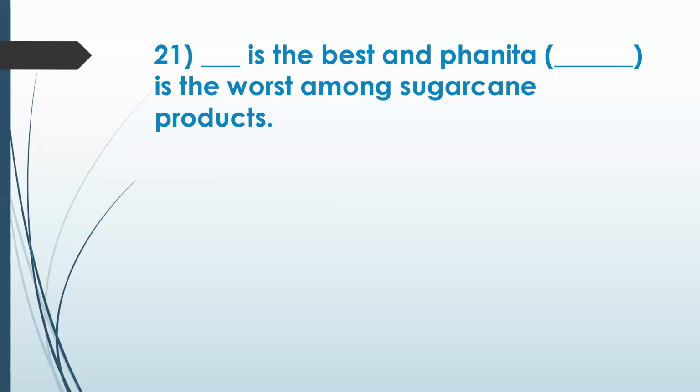And what is called as panita? It's another subproduct of sugarcane. Let me go directly. So it's molasses. Half-cooked molasses is called as panita.